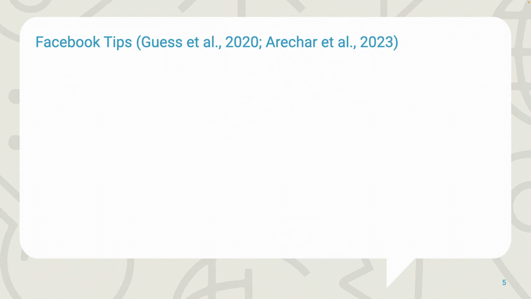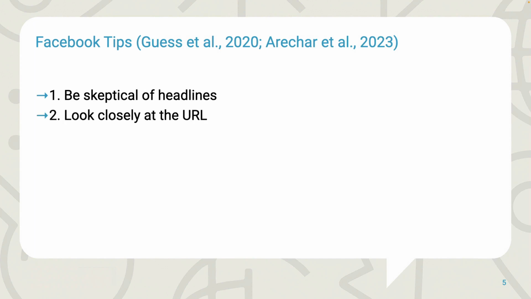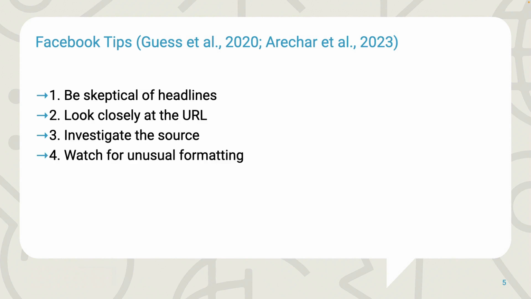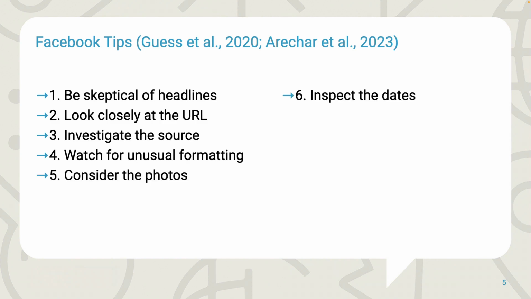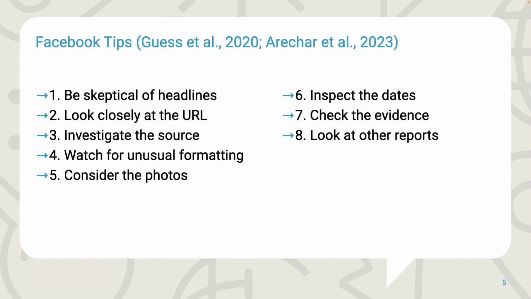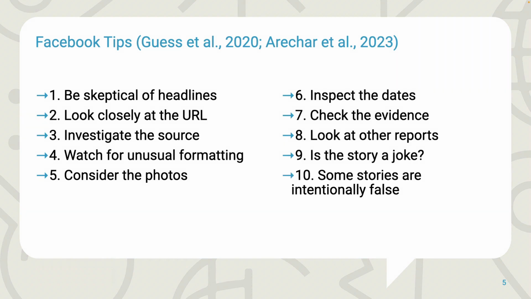The Facebook tips include the following instructions and questions: 1. Be skeptical of headlines. 2. Look closely at the URL. 3. Investigate the source. 4. Watch for unusual formatting. 5. Consider the photos. 6. Inspect the dates. 7. Check the evidence. 8. Look at other reports. 9. Is the story a joke? 10. Some stories are intentionally false.